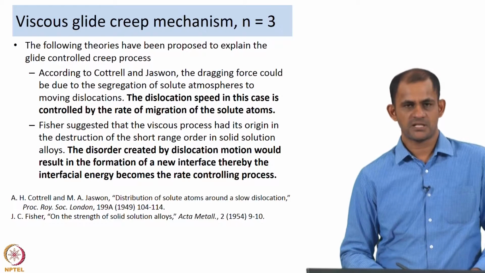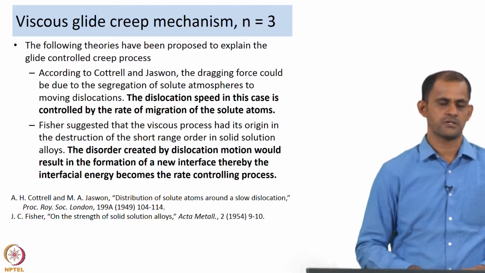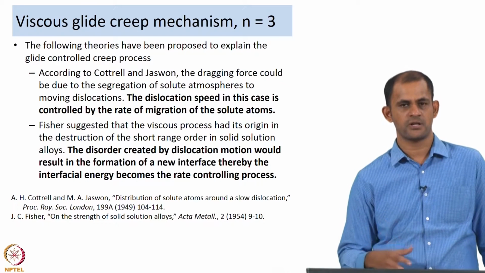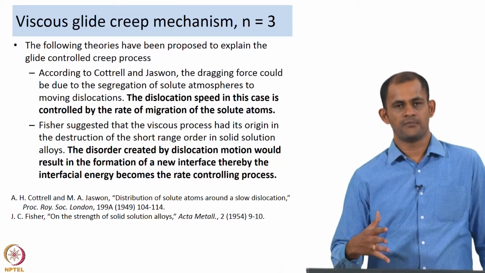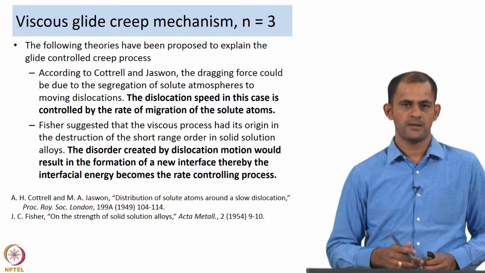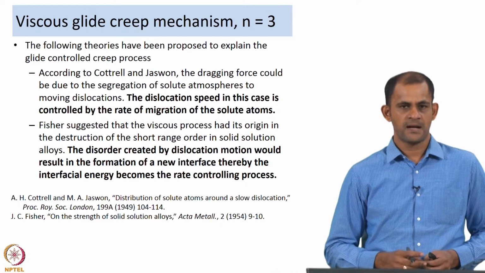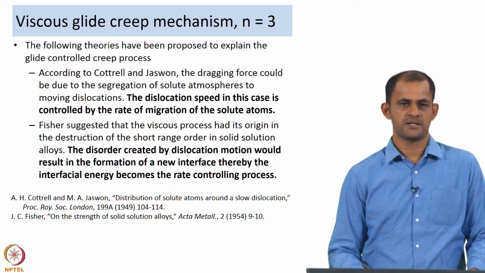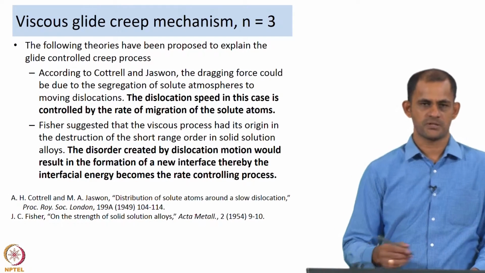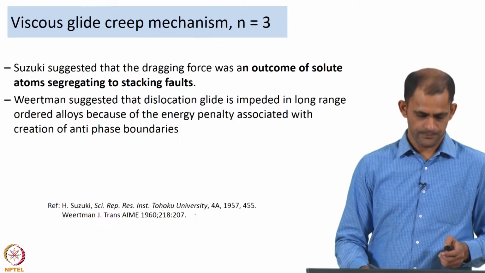On the other hand, Fisher suggested that the viscous process had its origin in the destruction of the short range order in solid solution alloys. So, you could have short range order in some materials, and when the dislocation comes across these regions, it is essentially going to destroy the order. If it passes through that region, then it is going to create disorder within that region, and the disorder created by the dislocation motion would result in the formation of a new interface, thereby the interfacial energy would become the rate controlling process. So, that was the suggestion given by Fisher to explain the viscous glide process.